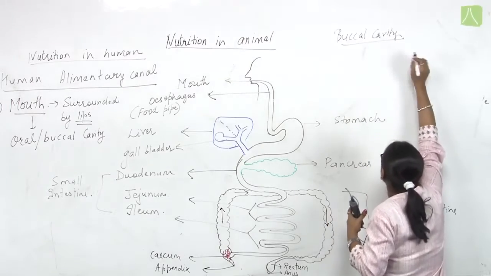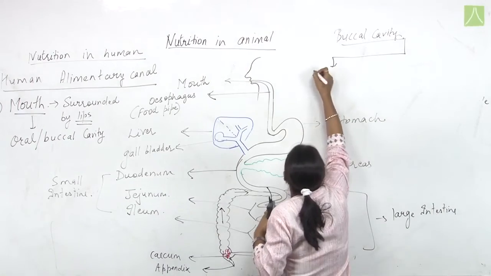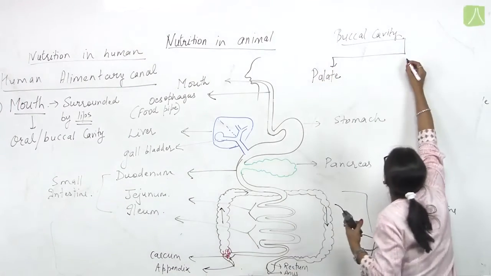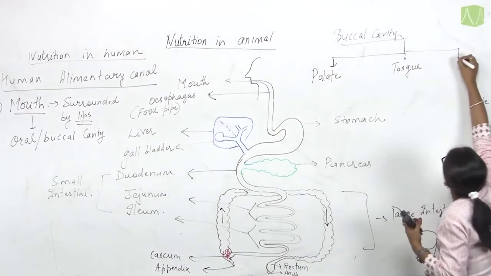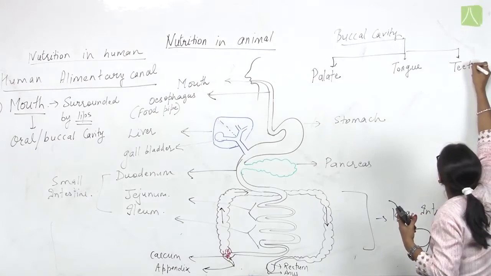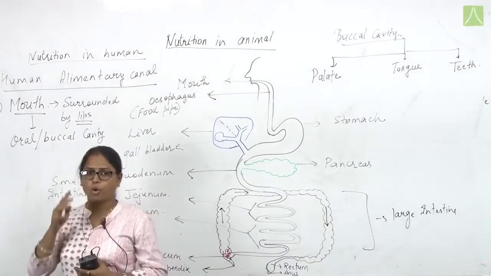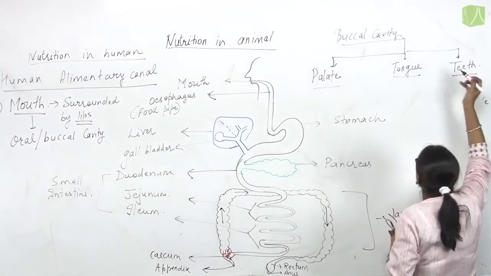This buccal cavity contains various components. The most important are the palate, tongue, and teeth. First we are going to discuss the structural components. Now what is the palate, what is the tongue and what are the teeth?